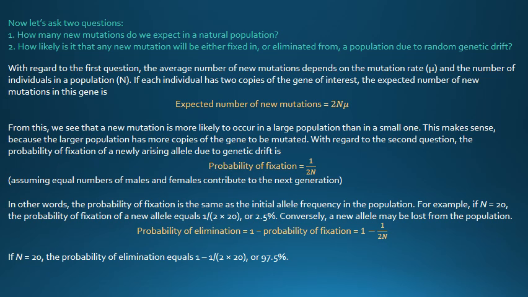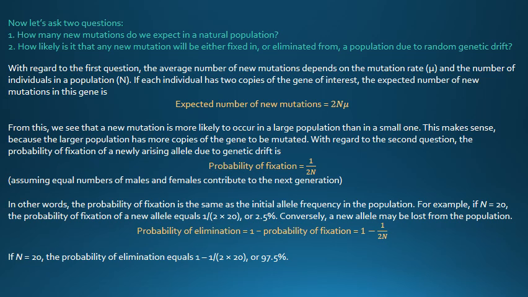In other words, the probability of fixation is the same as the initial allele frequency in the population. For example, if capital N is equal to 20, the probability of fixation of a new allele equals 1/(2 × 20), or 2.5%.